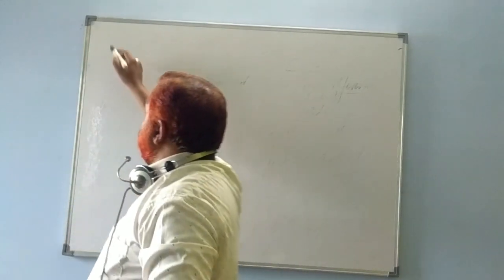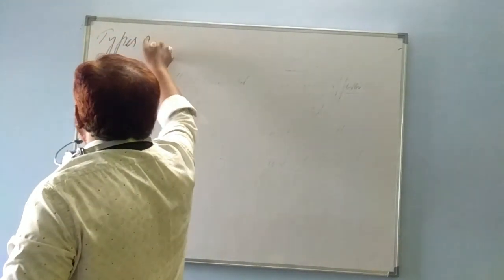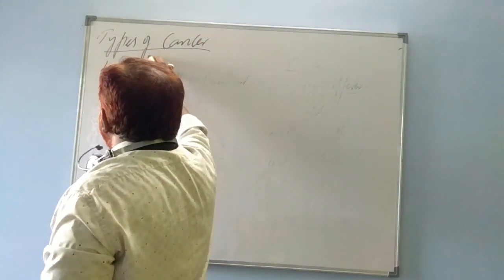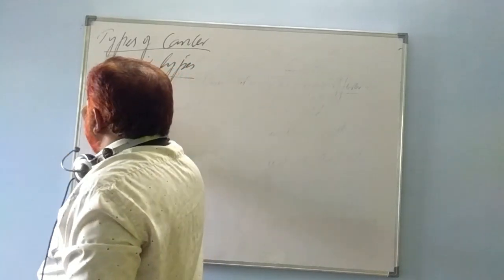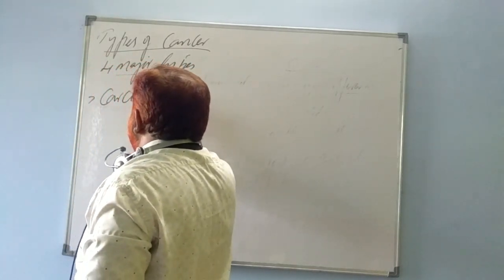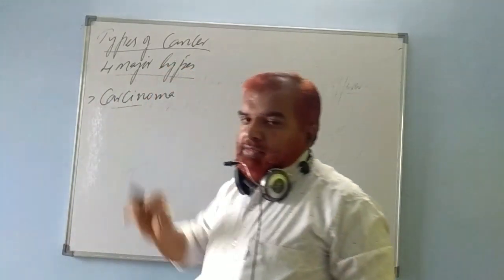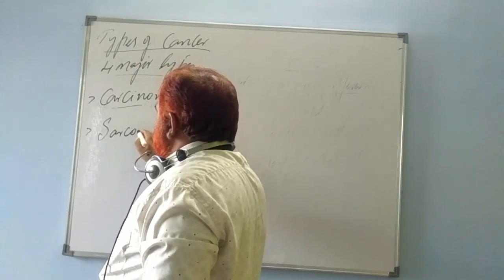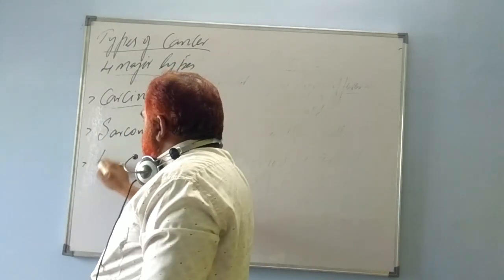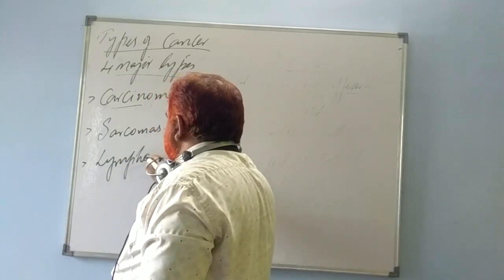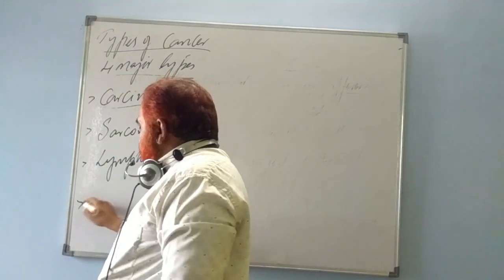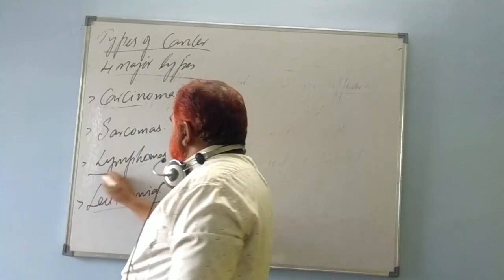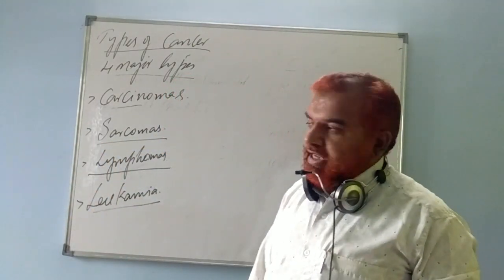Four main types of cancers are there. Types of cancer: how many types are there? Four major types. One is known as carcinomas, sarcomas, lymphomas, and leukemia. These are the four major types of cancers.